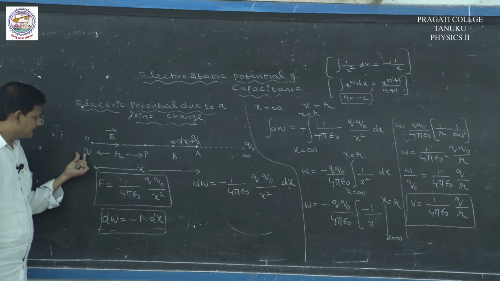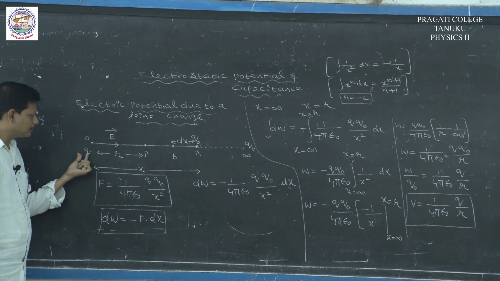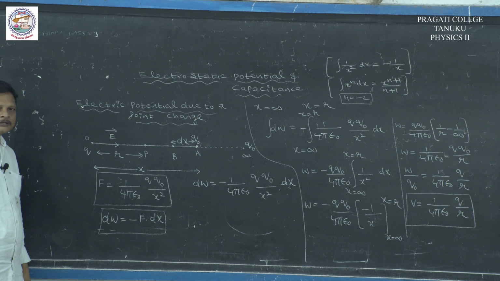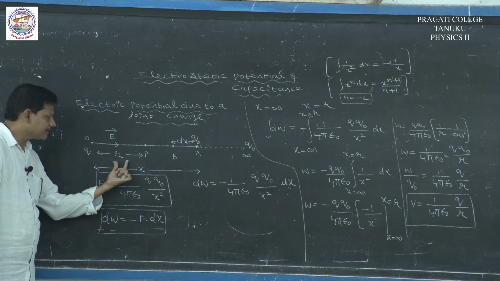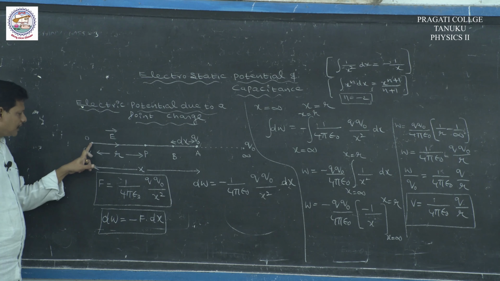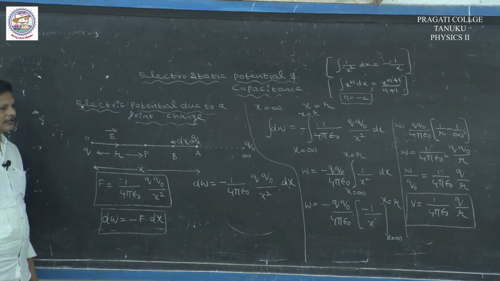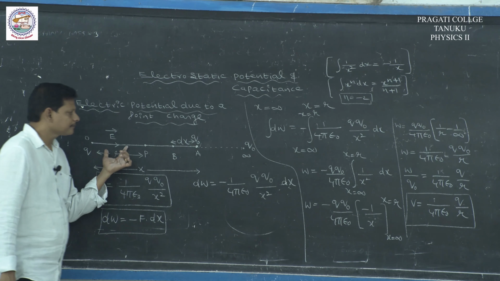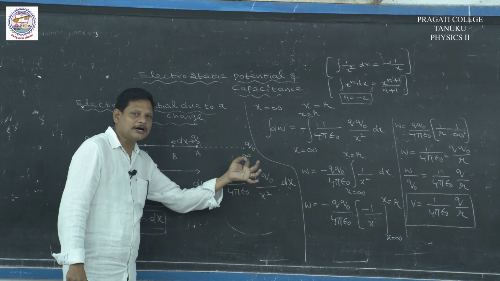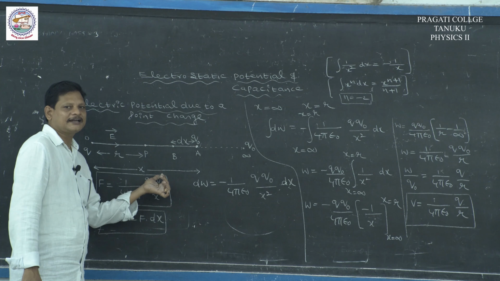Let us consider, again I explain briefly, a charge Q is placed at point O. We want to find the electric potential at point P at a distance r. The charge Q produces an electric field around it. Now, I would like to bring a unit positive charge from infinity to a point A in the electric field.